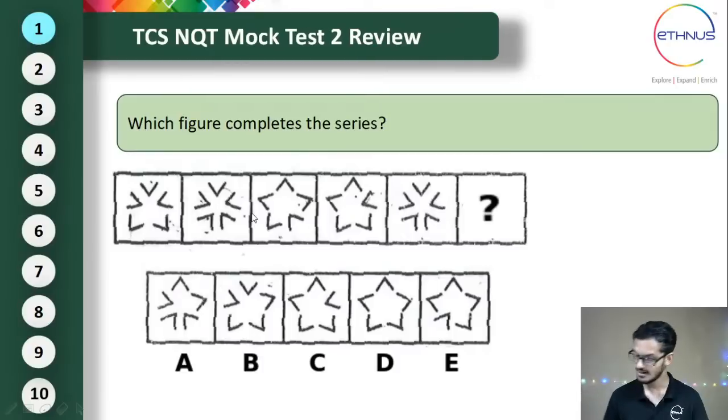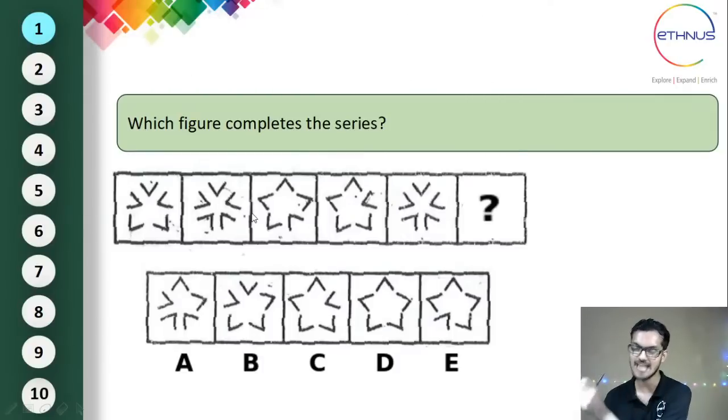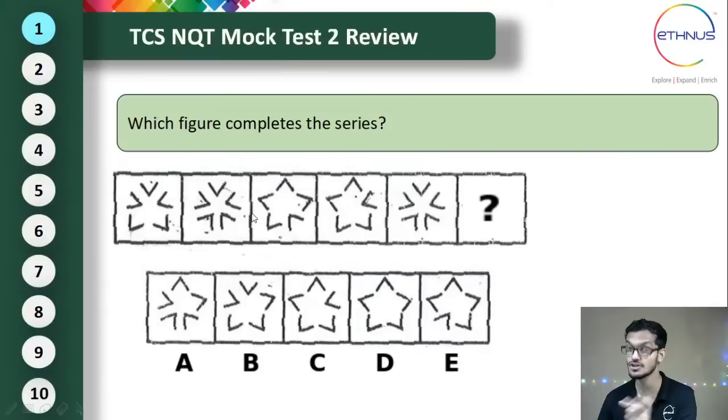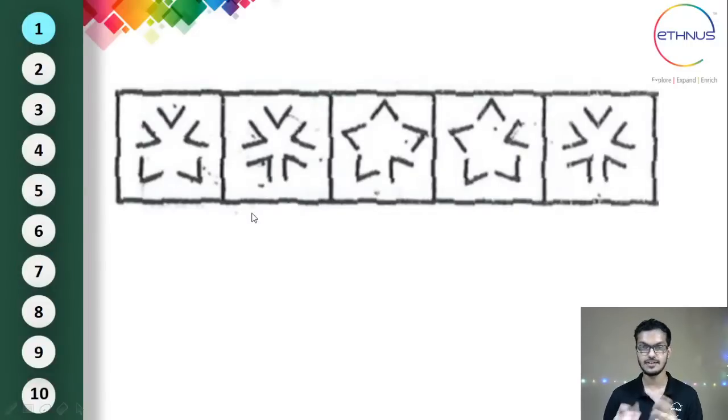Yes. Now here we need to see the changes that are happening, the changes in the direction of each element. If I look at the first picture, you could see there are 5 different elements, and the direction of each one of them is changing. Sometimes it is changing, sometimes it is the same. If I compare the first picture and the second picture, I could see these are the two things that are changing here. You can see the direction has changed completely. All the others are completely the same.